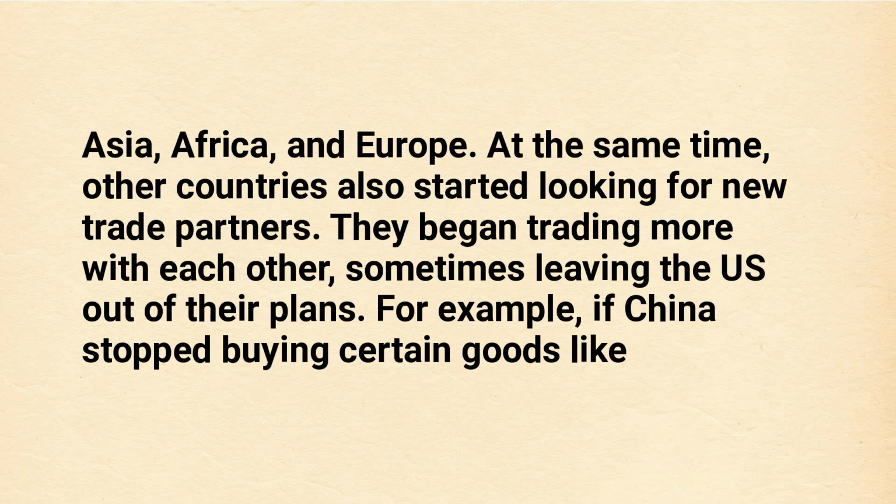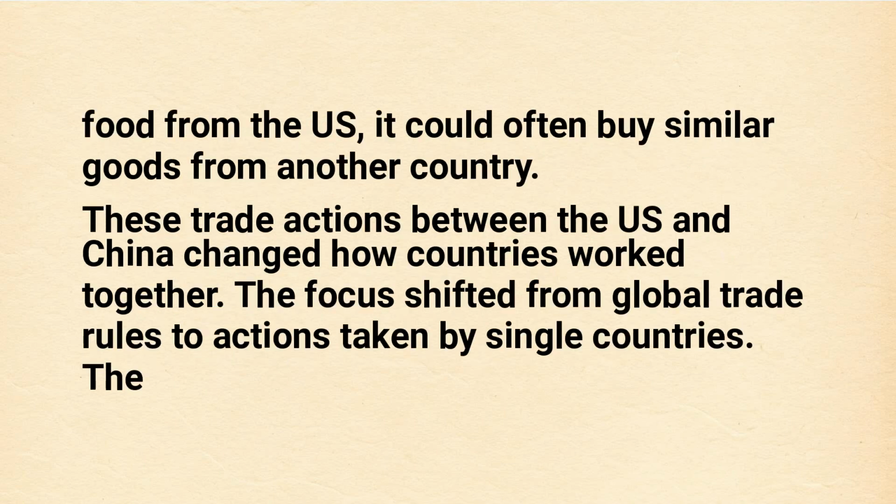At the same time, other countries also started looking for new trade partners. They began trading more with each other, sometimes leaving the US out of their plans. For example, if China stopped buying certain goods like food from the US, it could often buy similar goods from another country. These trade actions between the US and China changed how countries worked together. The focus shifted from global trade rules to actions taken by single countries.